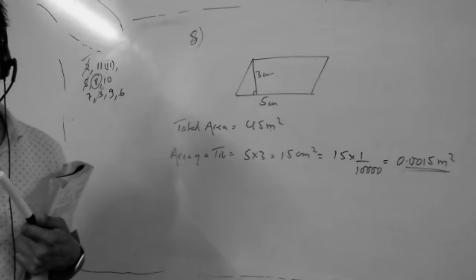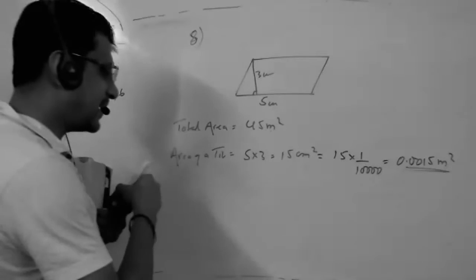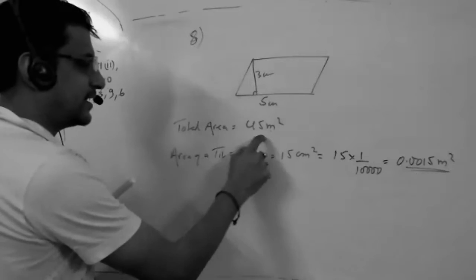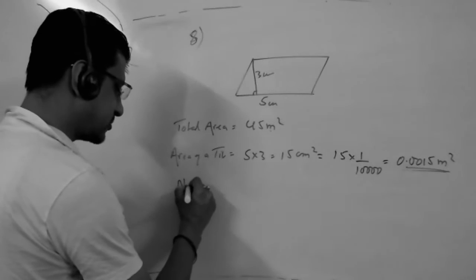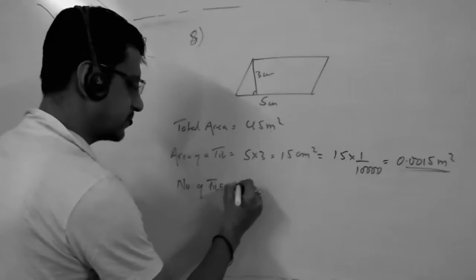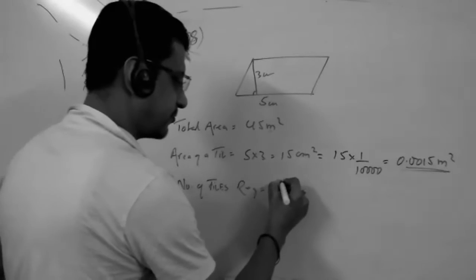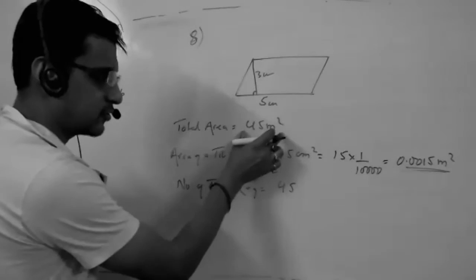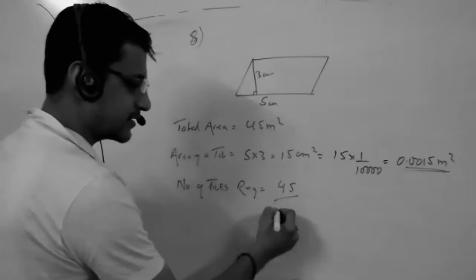Yes, sir, we can. So one tile area you know, total area you know. Number of tiles required is total area divided by one tile area, correct?